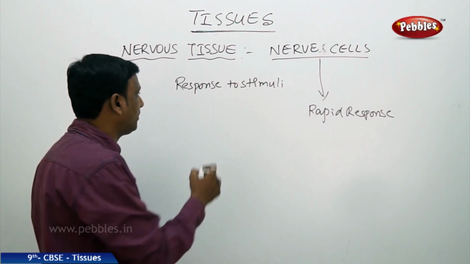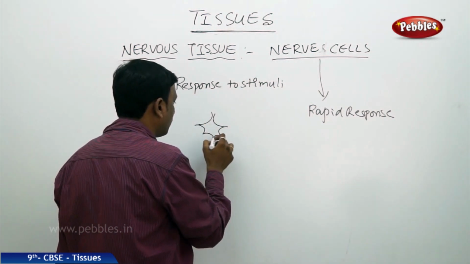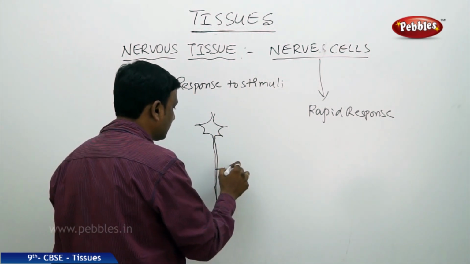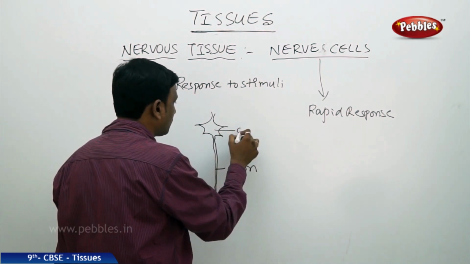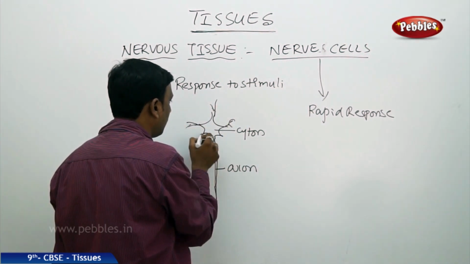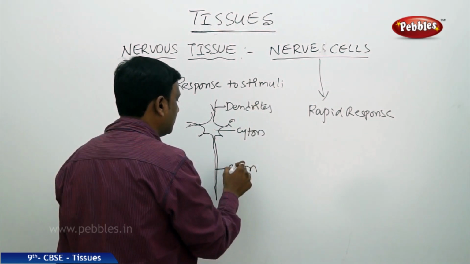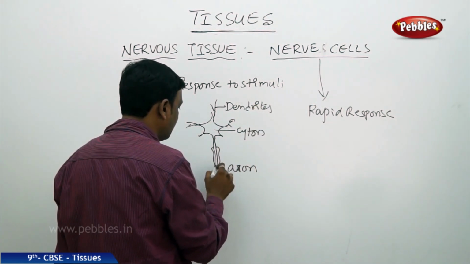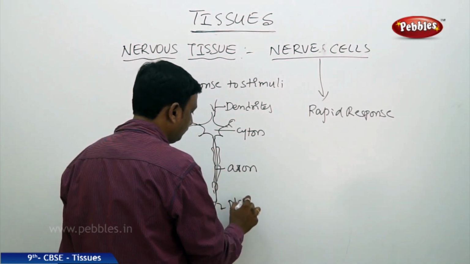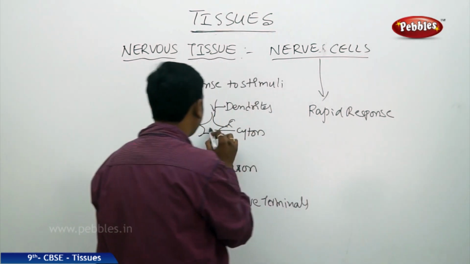The nerve cells have a peculiar shape: a body called the cell body or cyton, with an extended long branch called the axon. Even the cyton has certain branchings called dendrites, and the axon is covered by a myelin sheath, and the axon ends at narrow terminals. So this is the shape.